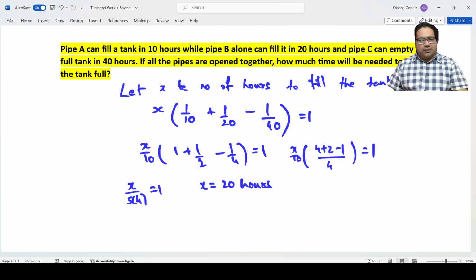X into 1 by 10 plus X into 1 by 20 minus X into 1 by 40. X is the total number of hours. All of this put together should be equal to 1. Taking X by 10 common, we get 1 plus 1 by 2 minus 1 by 4. Then 4 is the LCM: 4 plus 2 minus 1, equal to 1. 6 minus 1 is 5. X by 10 into 5 by 4 equal to 1.